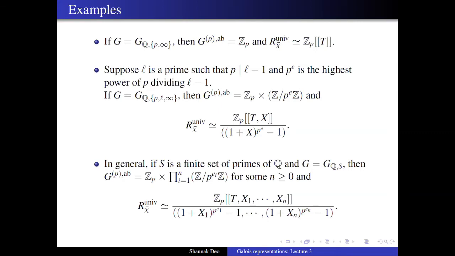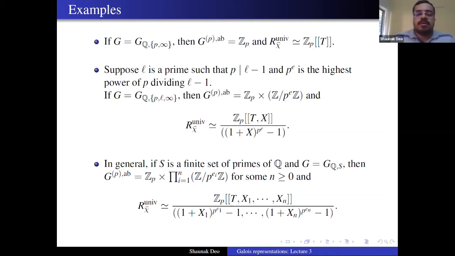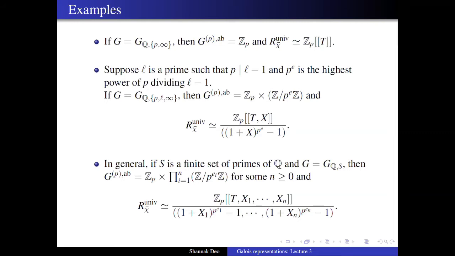Yes. Can I interrupt, Shane? So do we know when these finite parts can occur, or at least sufficient conditions for them not to occur? Yeah. So in this case, if S has no prime which is 1 mod p, then there is no torsion part occurring, right?